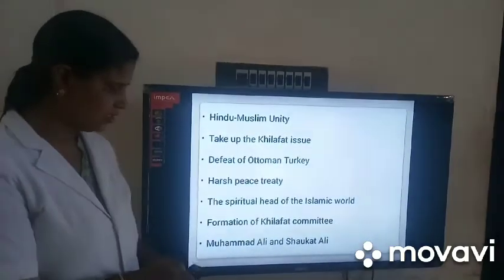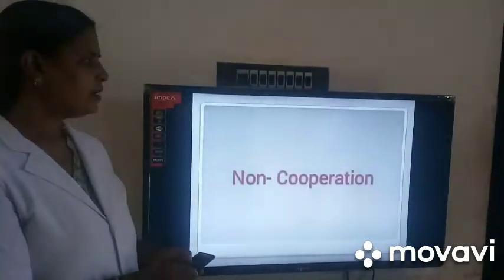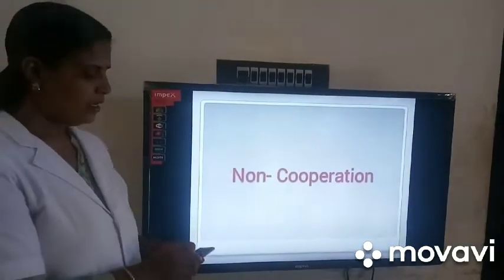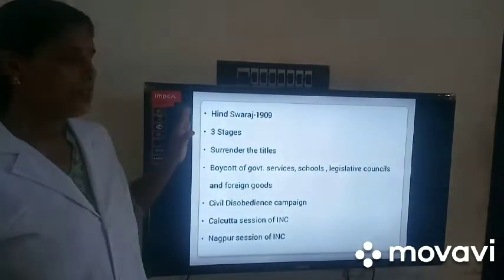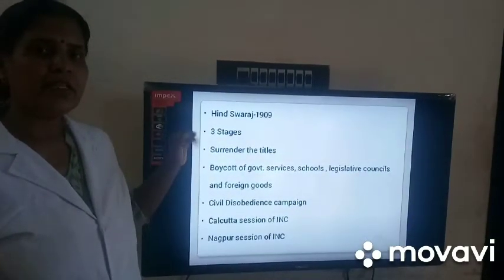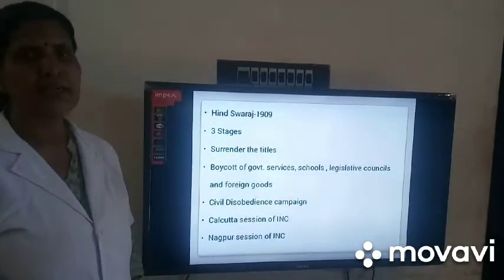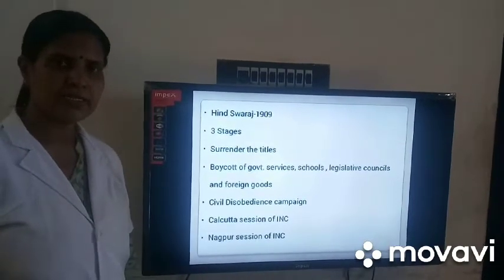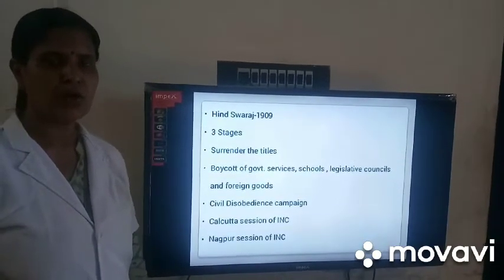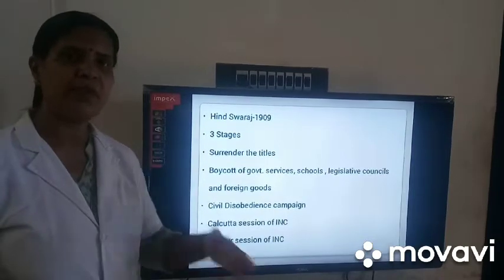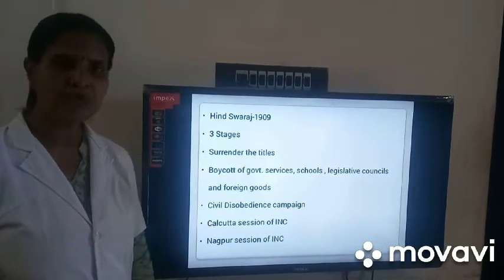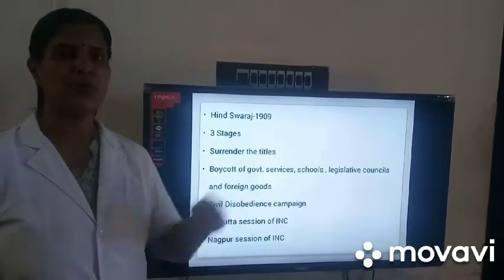And next, we want to discuss the non-cooperation movement. Gandhiji wrote the book Hind Swaraj in 1909. In this book, he discussed that the Britishers were in India only because of the support given by the Indians. So we have to organize the non-cooperation movement.